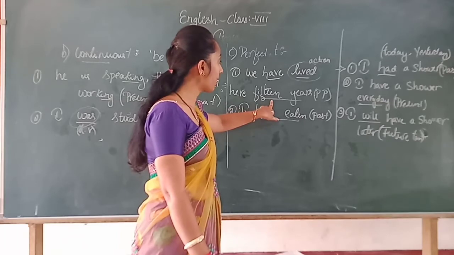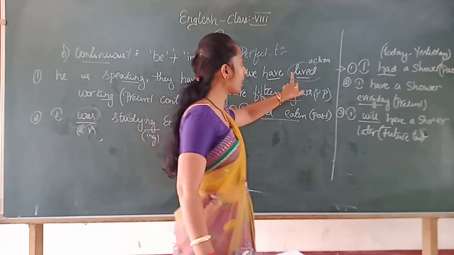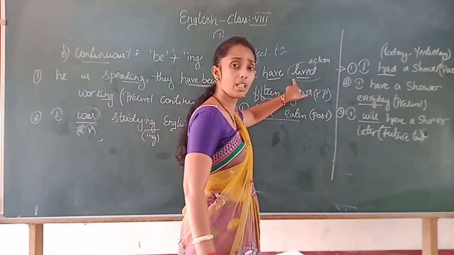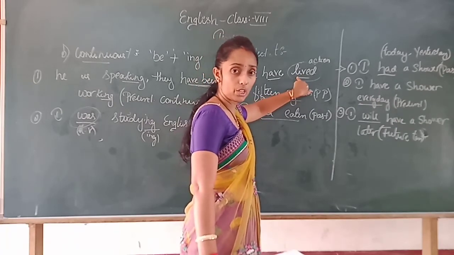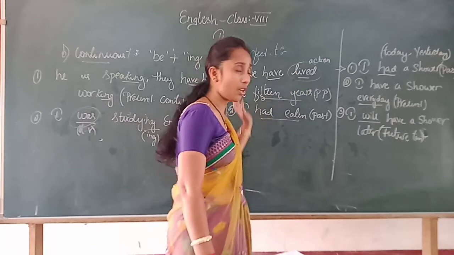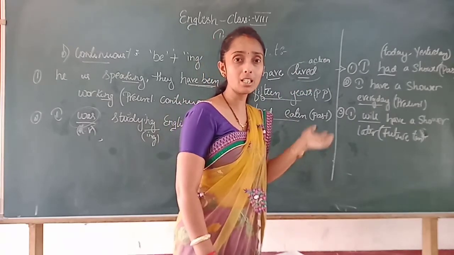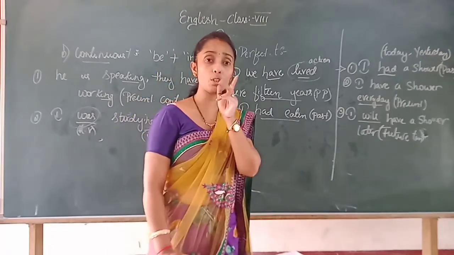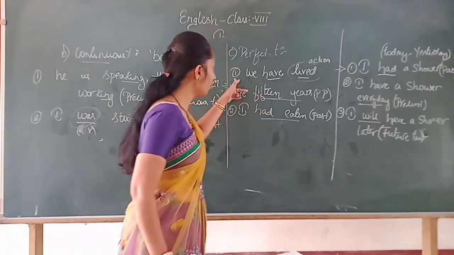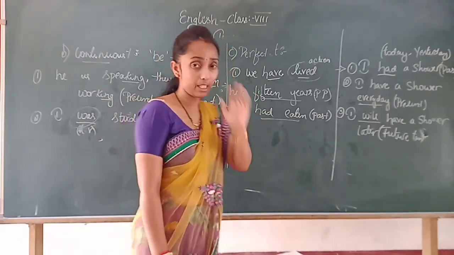Okay, last 15 years, still you are living in the same place. That is why live. Continuation it has been shown, means the action which has started in the past, it was continuing even in the present also. Is it clear? For the two different explanations, two different examples I had given.